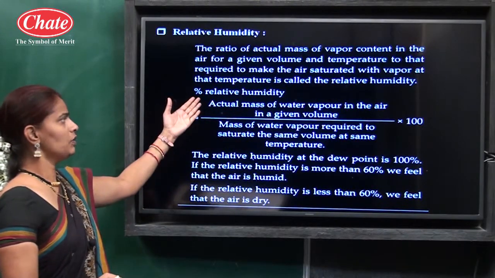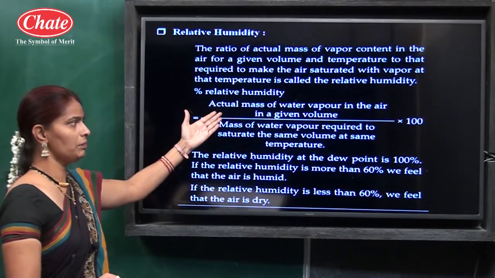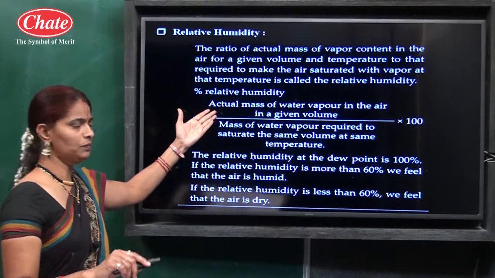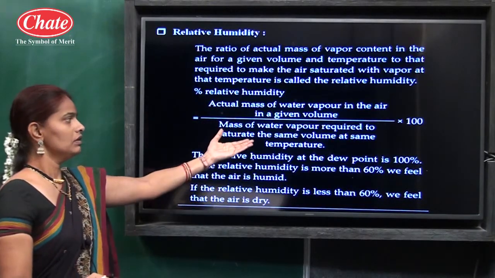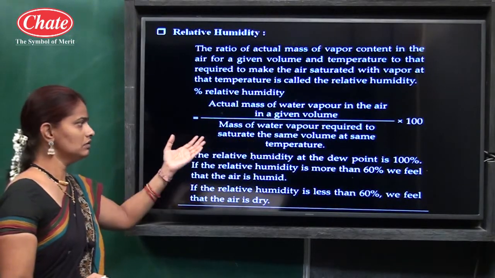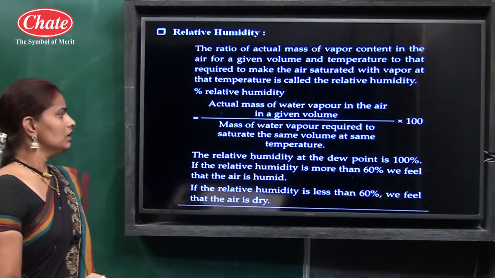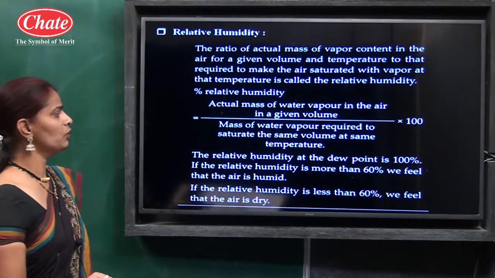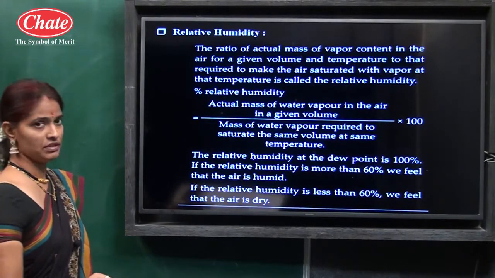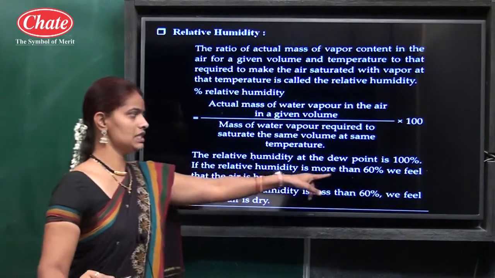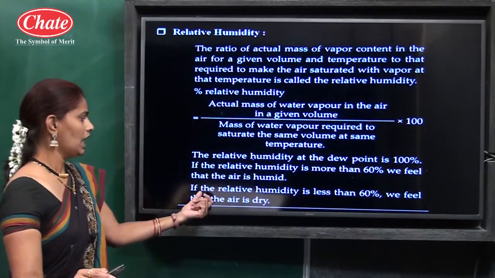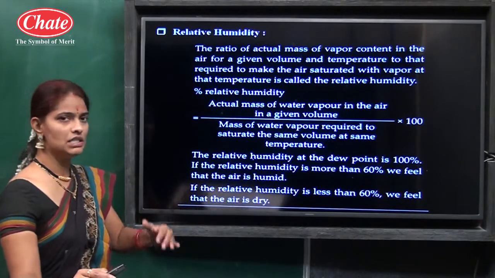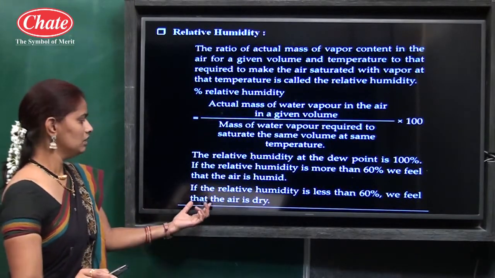So percentage relative humidity equals the actual mass of water vapor in the air in a given volume divided by the mass of water vapor required to saturate the same volume at the given temperature, into 100. The relative humidity at the dew point is 100%. If it is more than 60%, we feel the air humid, and if it is less than 60%, we feel it dry.